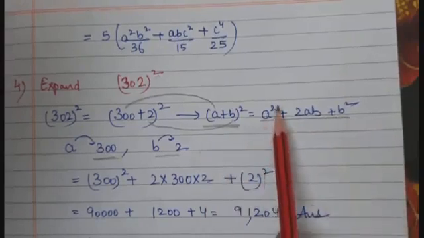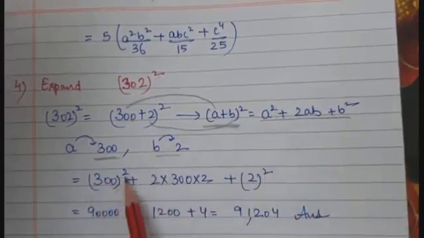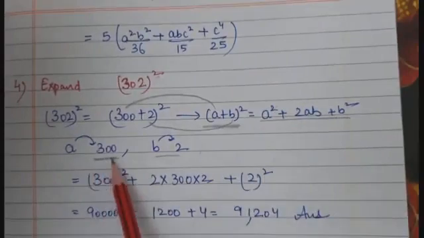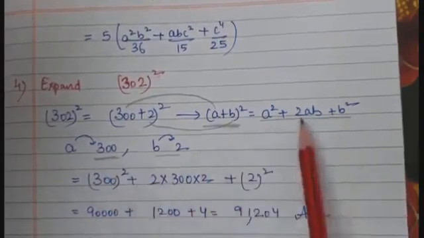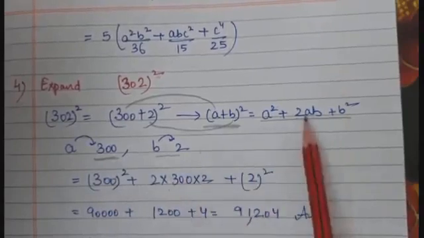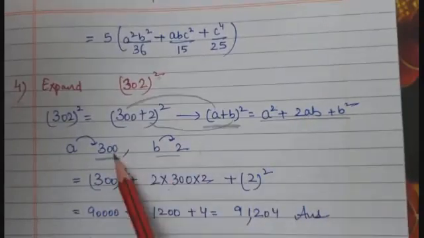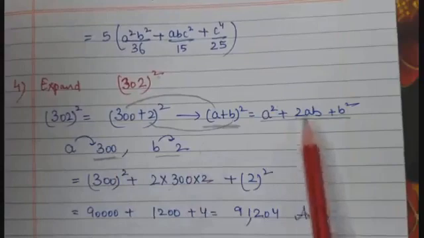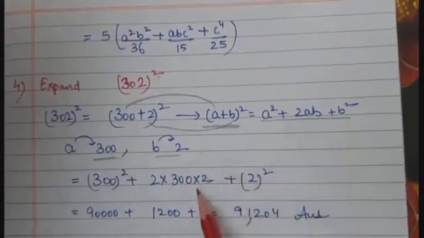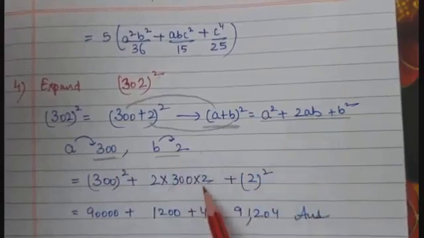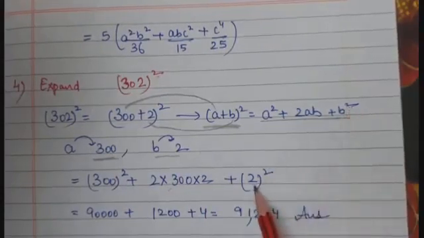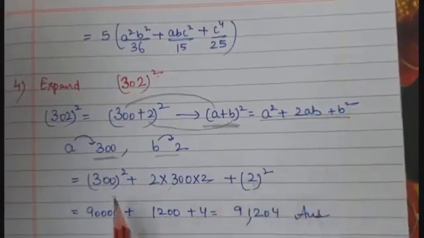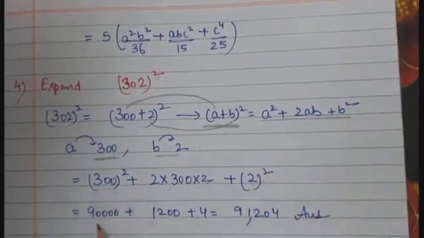Now a square means 300 square, because a is 300, plus 2 multiply a. a is what? 300 multiply b multiply 2, plus b square means 2 square. So what we'll get?